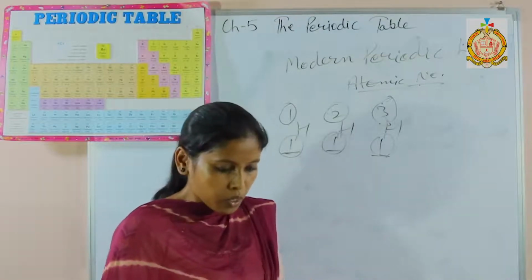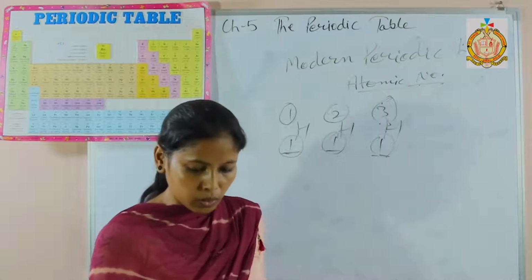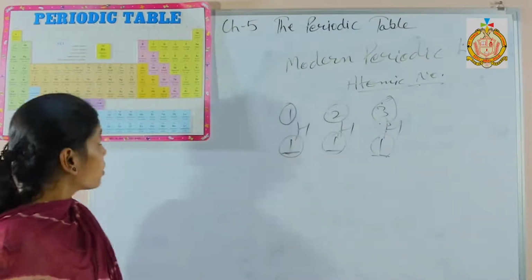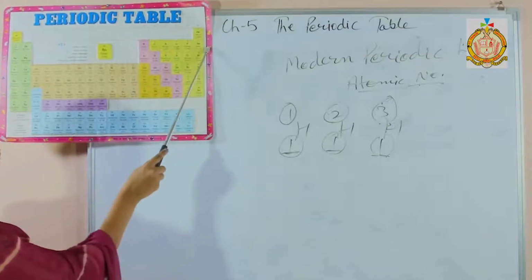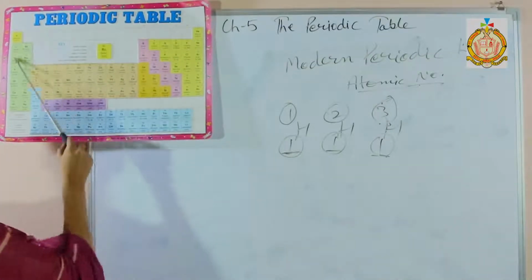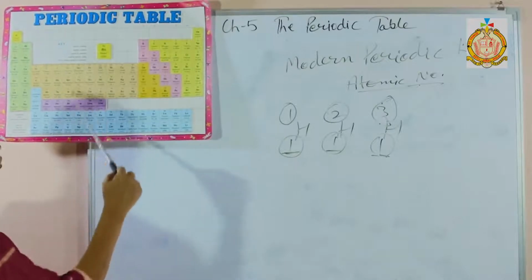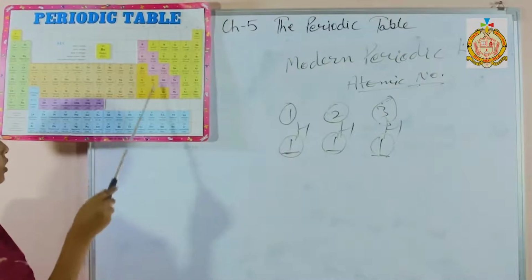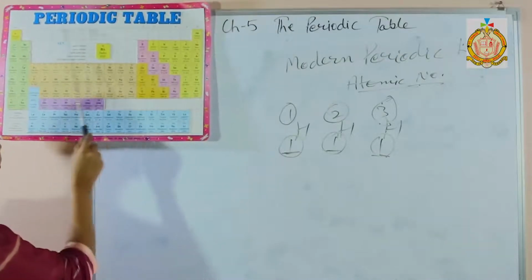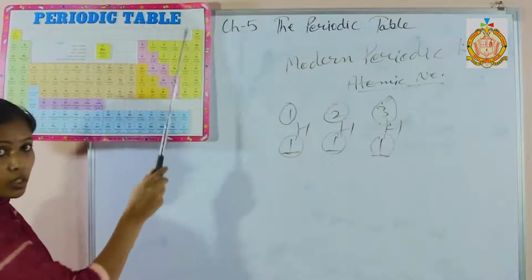Next thing is the modern periodic table explanation. So here the periodicity is there. You can see all the elements are arranged like this in the table. These vertical columns are called groups. Total how many groups are there? When you count 1, 2, 3, it will be up to 18. 18 groups are there.